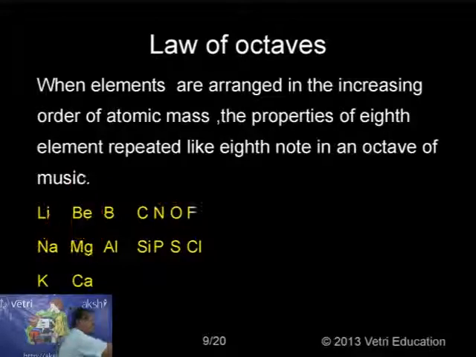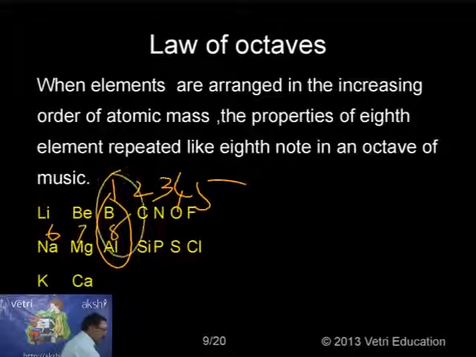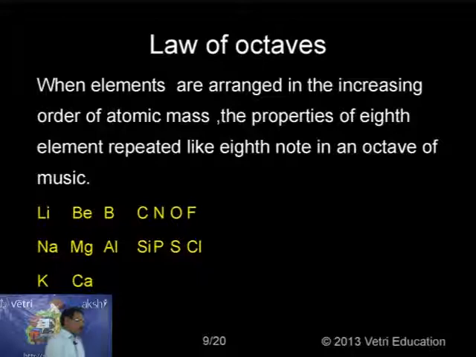The same way, I can explain boron and aluminum. If we start with boron as 1, carbon 2, nitrogen 3, oxygen 4, fluorine 5, sodium 6, magnesium 7, aluminum 8. So boron and aluminum are identical in a number of cases. This is the strength of the law of octaves.